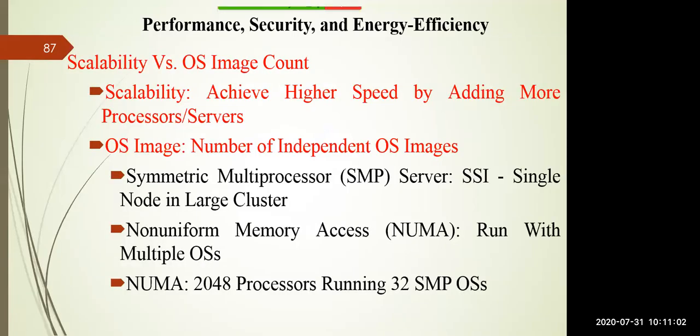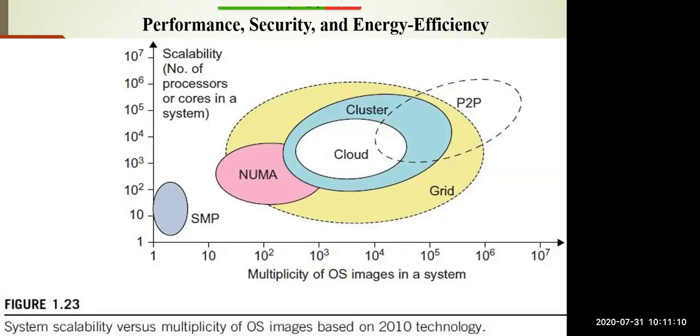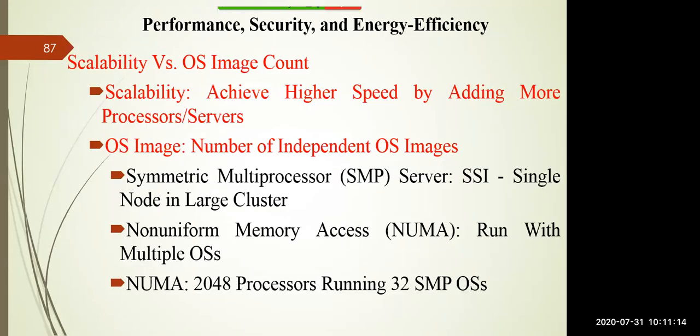Now coming to this important figure, it also focuses on scalability versus operating system image count. The x-axis represents the multiplicity of operating systems and the y-axis represents the scalability of the system. Scalability always tries to achieve higher speed by adding more and more processors or more and more servers. So you can expand, right?